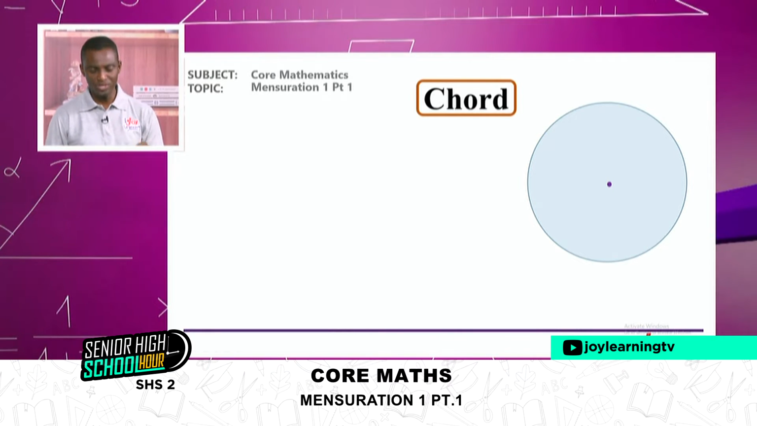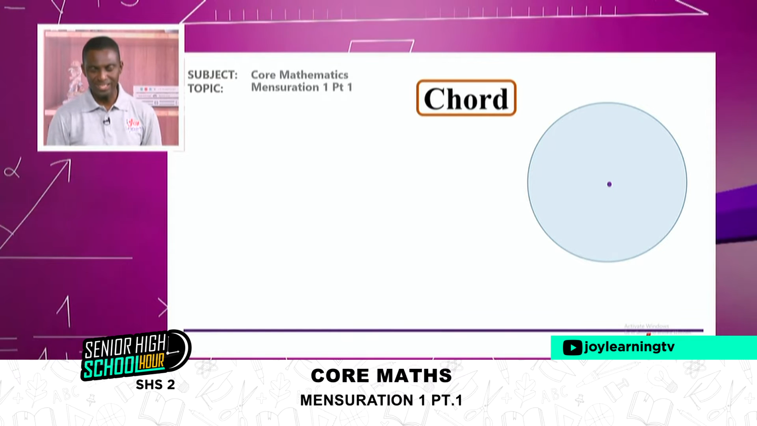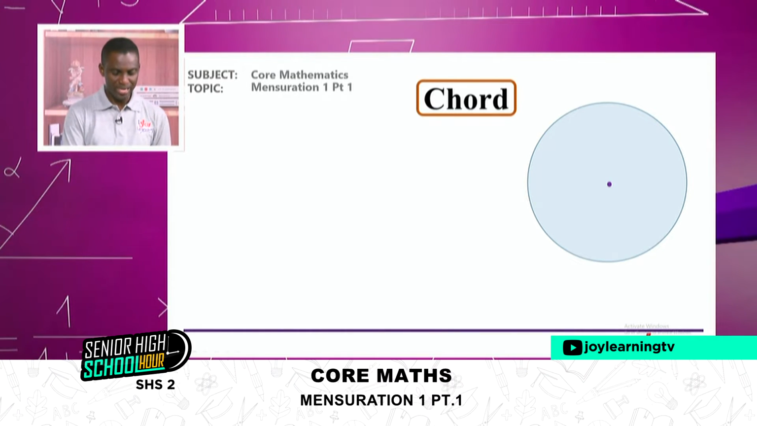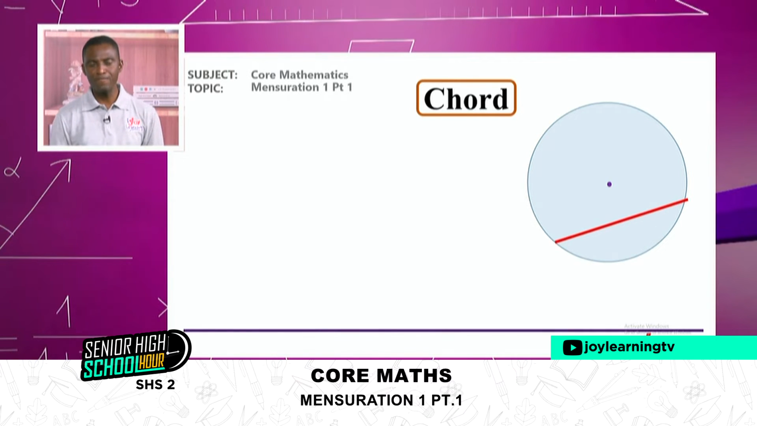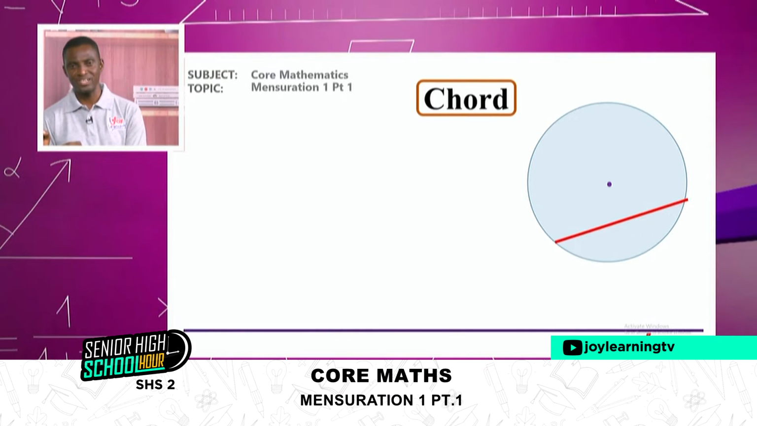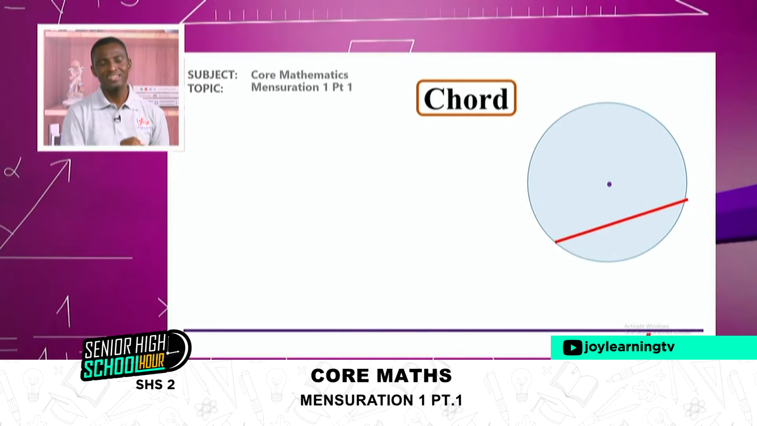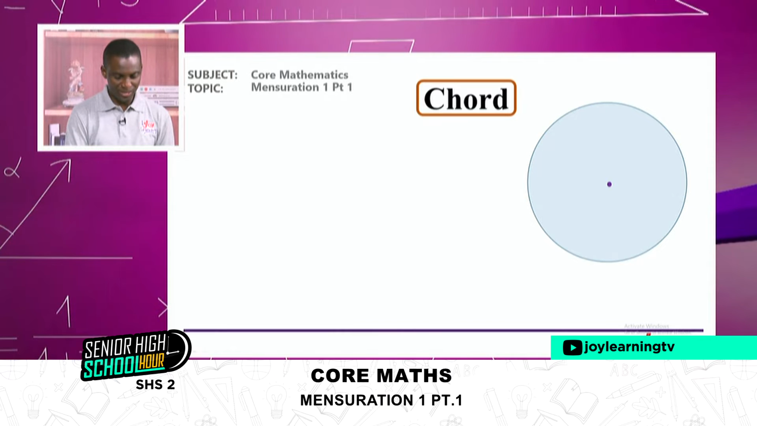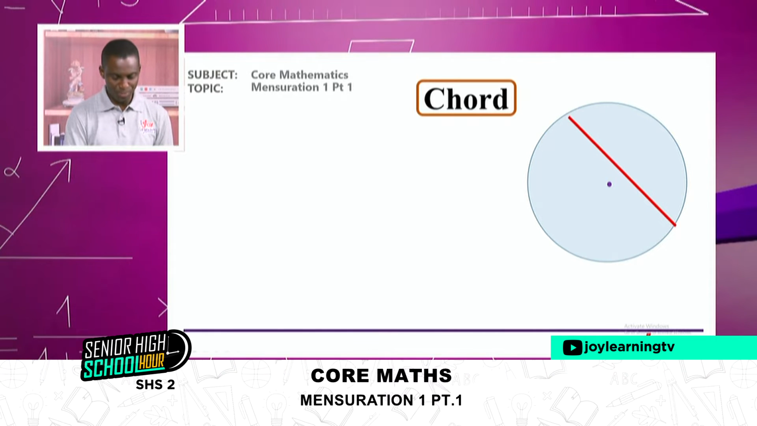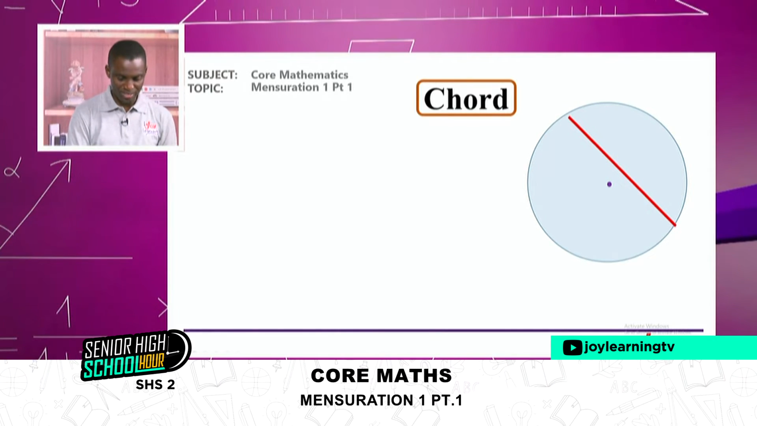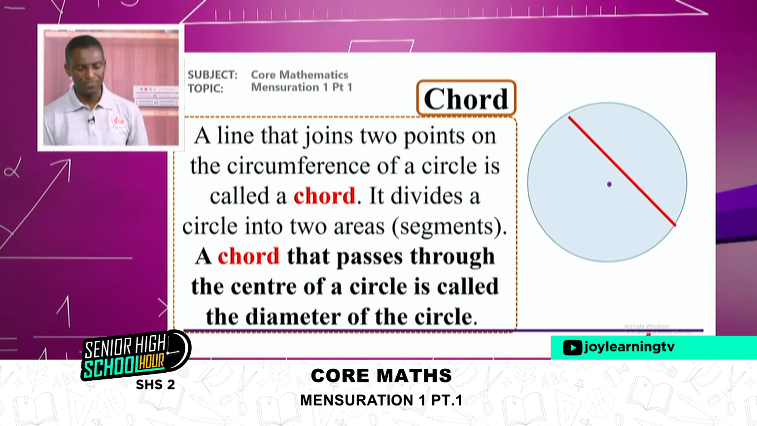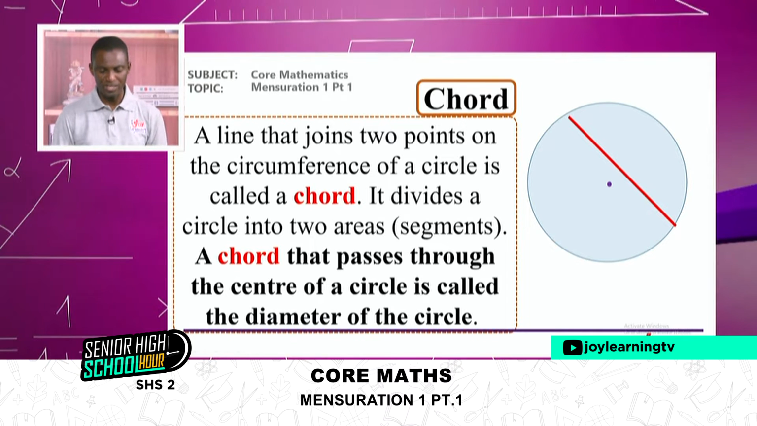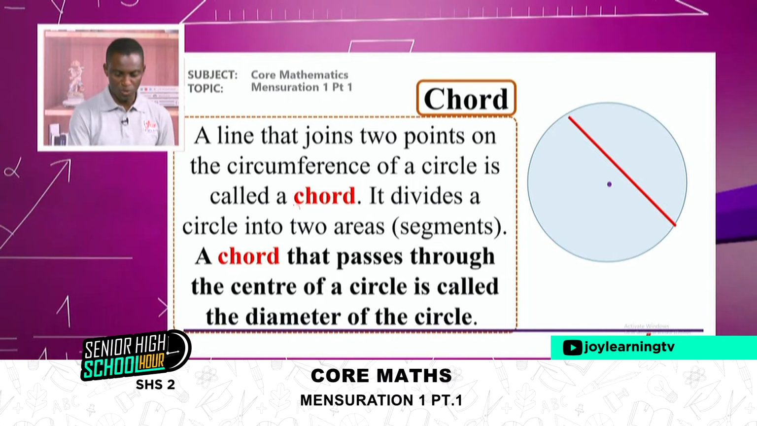Chord. And again, we'll be using chord a lot in the concept of mensuration. Chord simply means anytime you draw any line from one point on the circumference to the other point is referred to as chord. So from a point on the circumference to any point on the other side of the circumference is referred to as a chord. So a line that joins 2 points on the circumference of a circle is called chord.